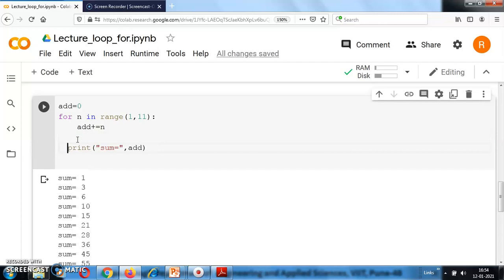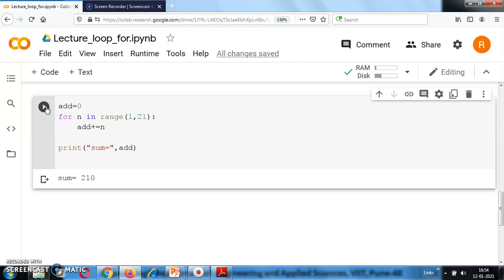Okay. So same way you can find out the addition of any numbers. Like that you can use the program to find out the average of numbers. Many operations can be done with the help of for loop. Okay.